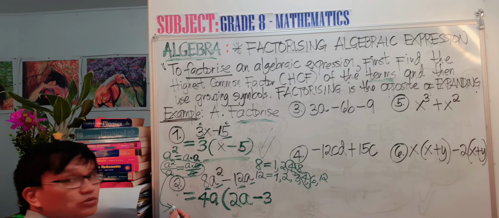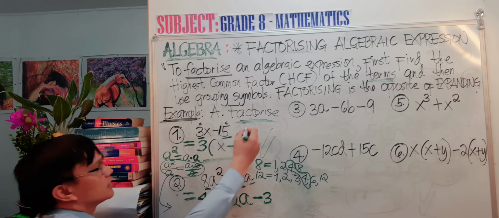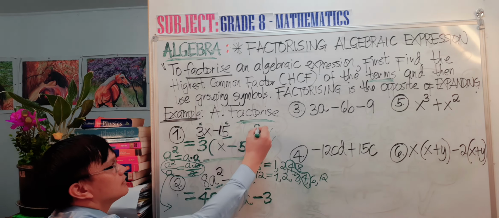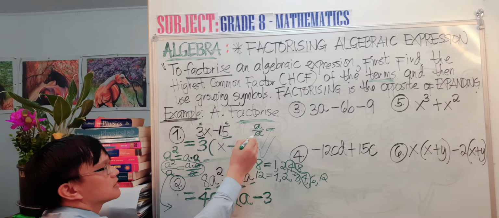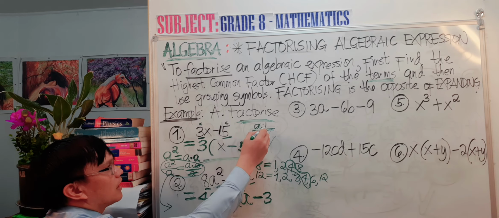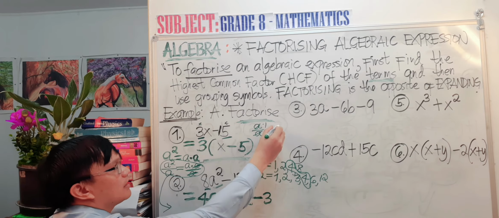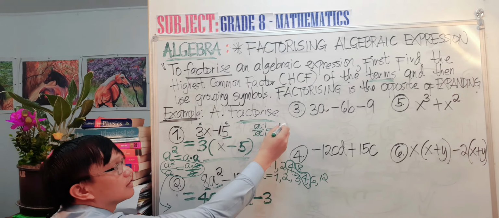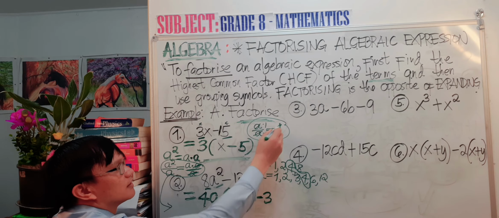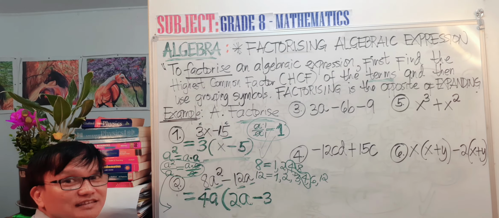When it comes to here, can you still see it here? A divided by A, it's just the same as cancel this one, cancel. What is left now is 1, and this one also is 1. So it's just like 1 divided by 1 is 1. So in other words, A divided by A equals 1. You get it now?